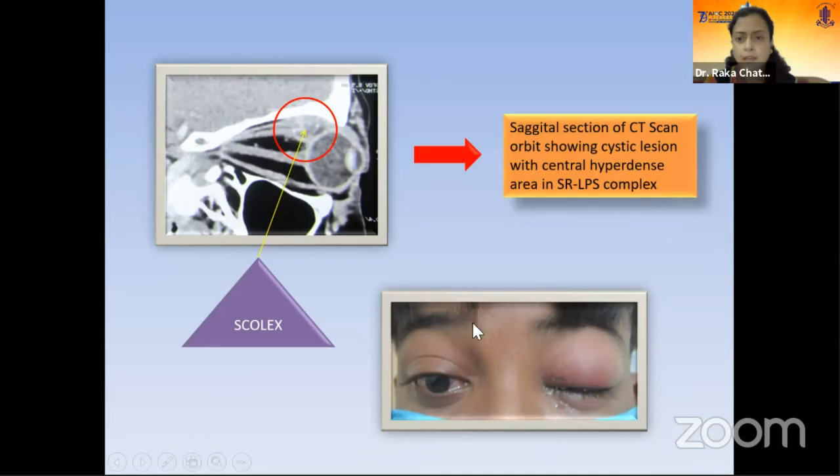Now, this child is new here. Here is a tightly swollen, inflamed eye. The eyelids are also red, but the sagittal section of the CT scan orbit showed a cystic lesion with a central hyperdense area in the superior rectus LPS complex. So it was a scolex, and it was a case of myocysticercosis.